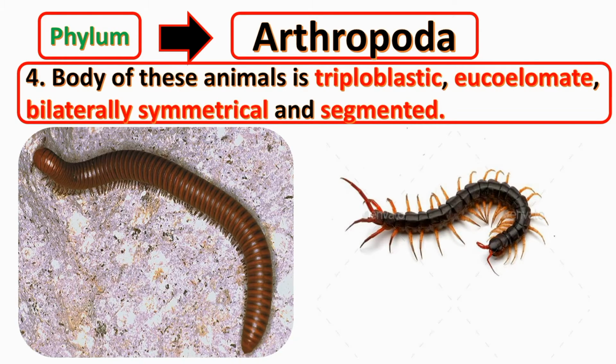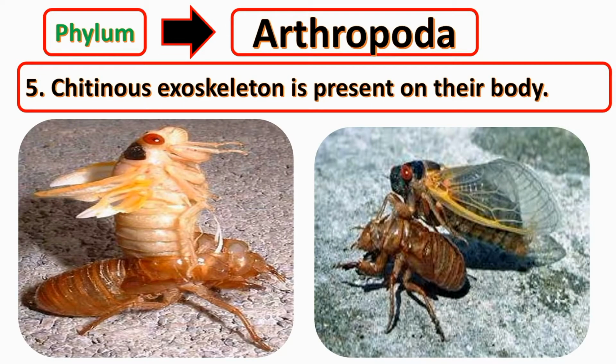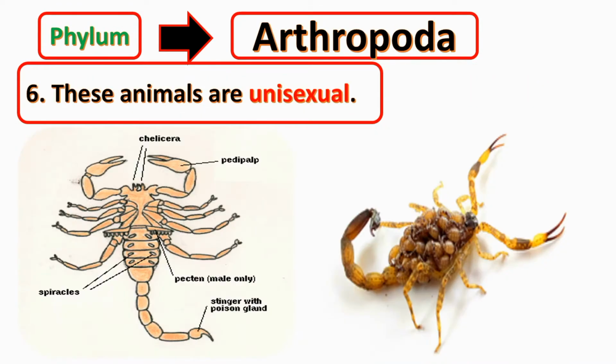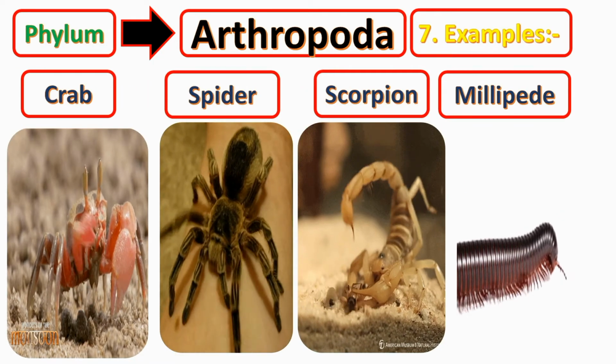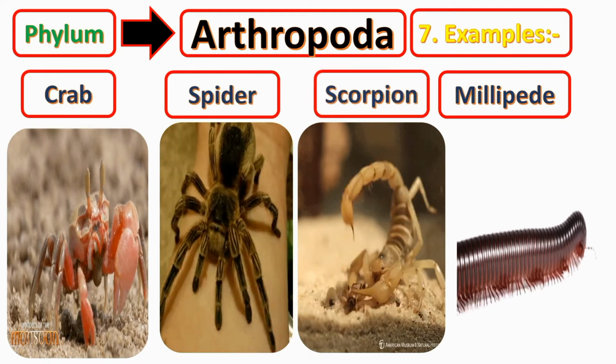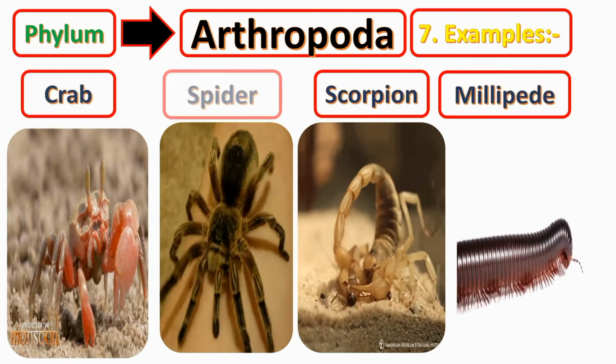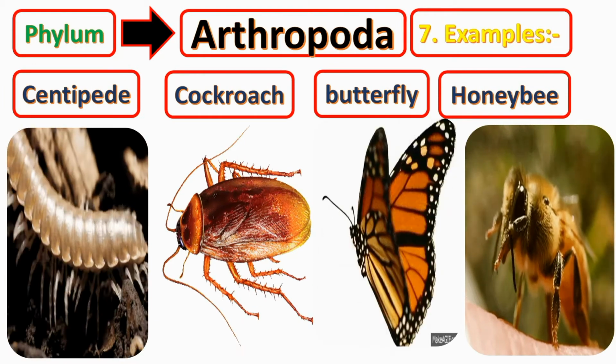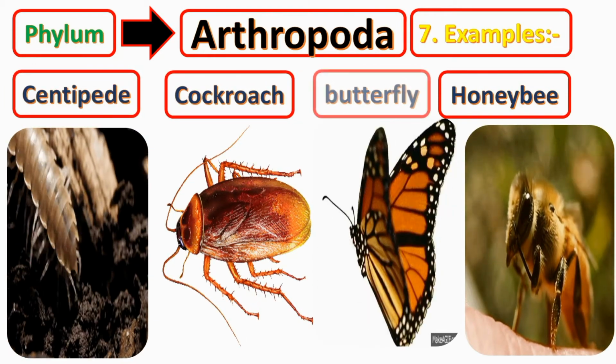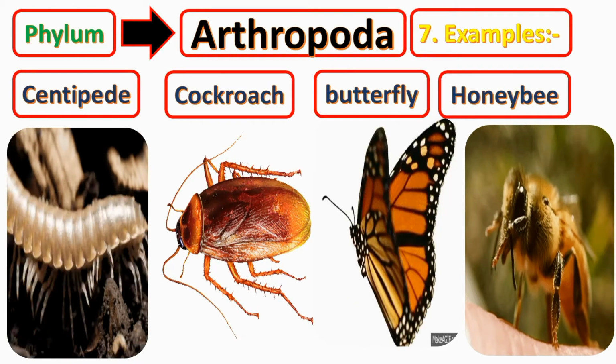Chitinous exoskeleton is present around their body. They are unisexual, means only one gamete, either male or female, is present in the same organism. Examples are crab, spider, scorpion, millipede, centipede, cockroach, butterfly, honeybee, etc.